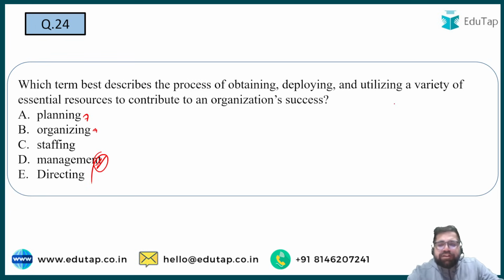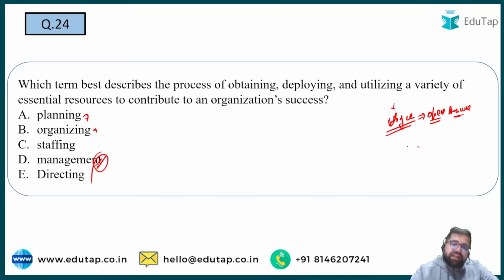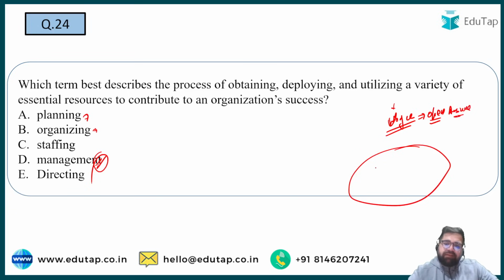And if a question is kind of vague, you always have to choose the most open-ended answer, because that definitely will include multiple different subheads. For example, if I choose management over here, management will include planning, organizing, staffing and directing. So it's good to use an open-ended answer when the questions are vague, when the questions are not clear, right?